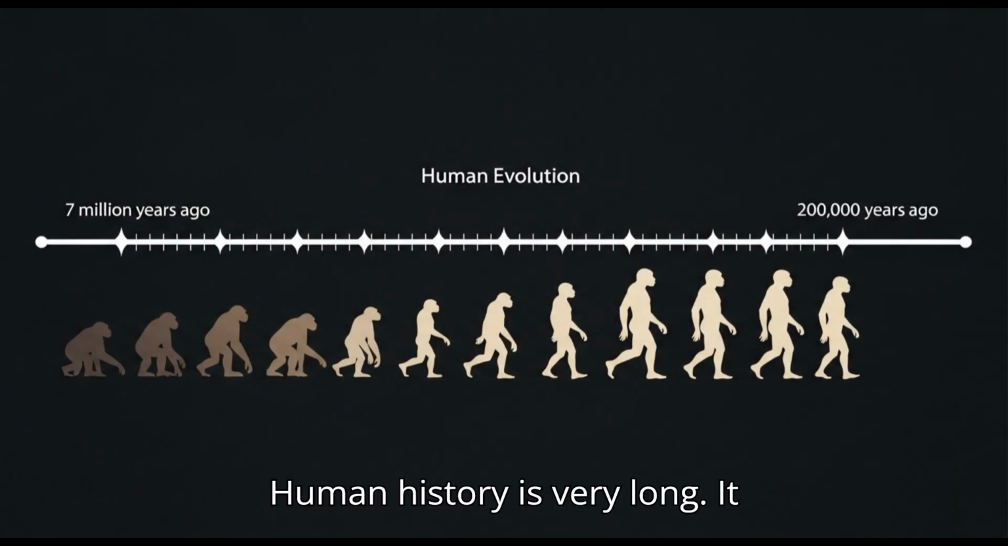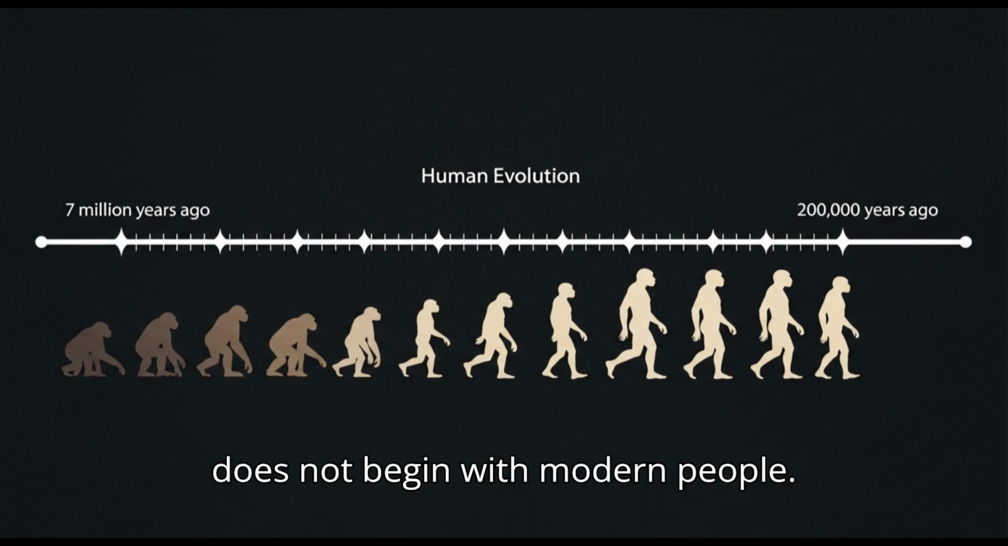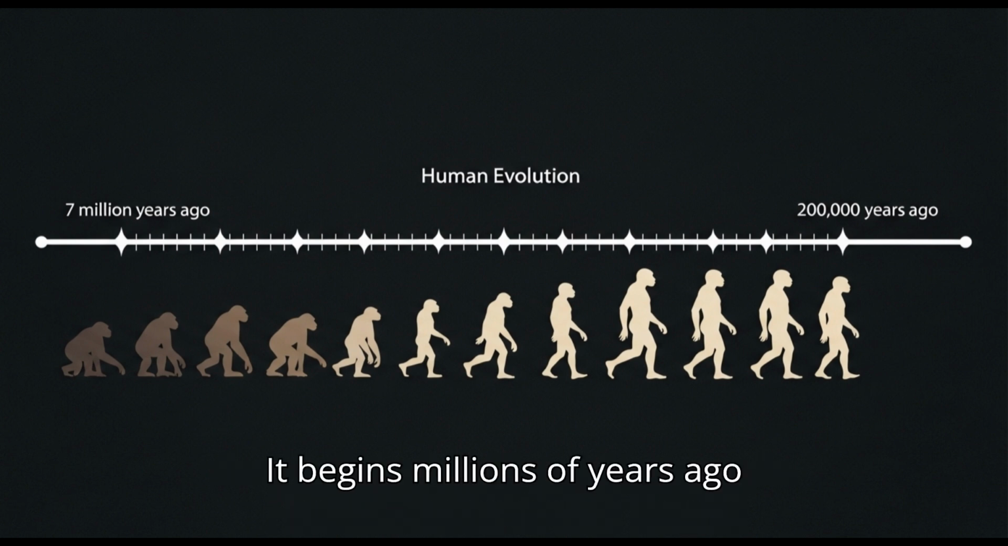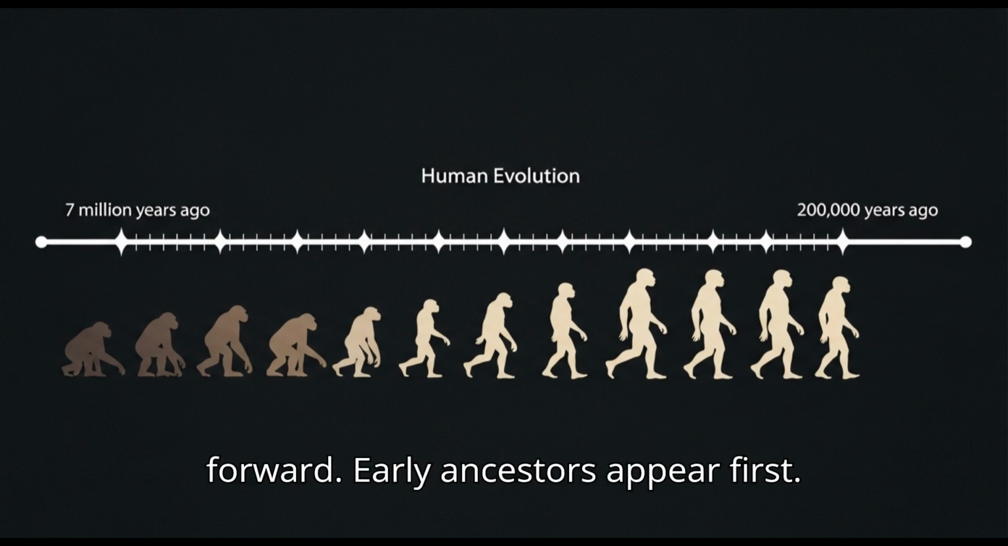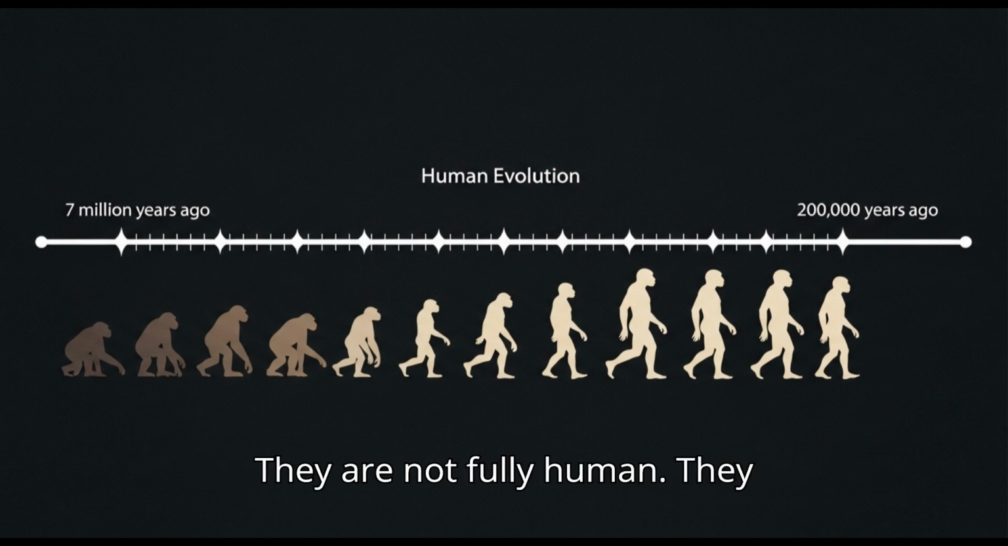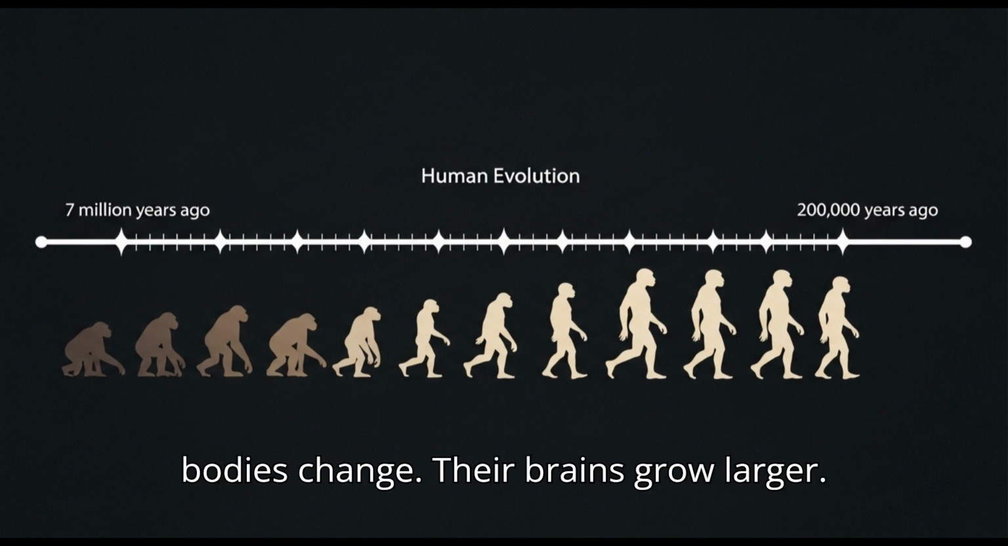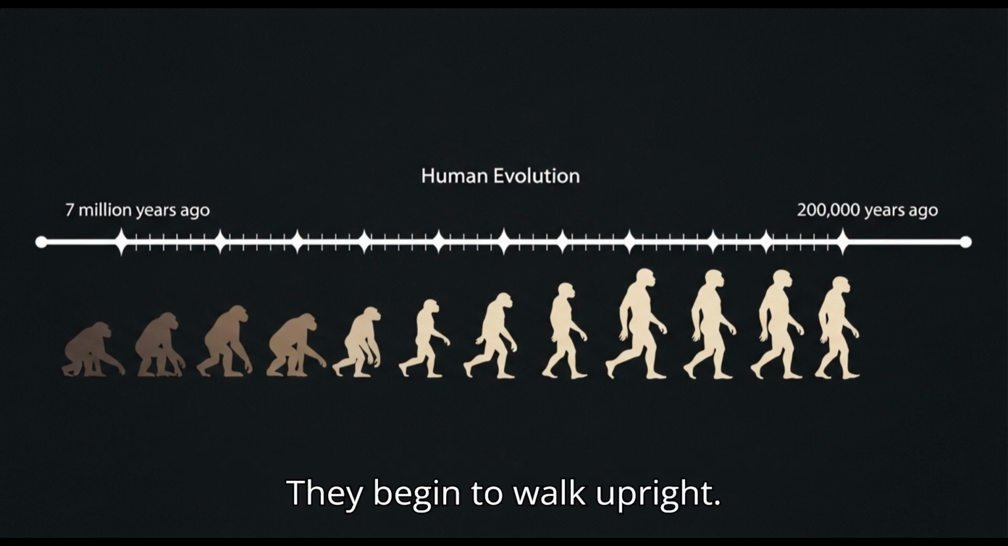Human history is very long. It does not begin with modern people. It begins millions of years ago. On the timeline, time moves slowly forward. Early ancestors appear first. They are not fully human. They are not fully ape. Over time, their bodies change. Their brains grow larger. They begin to walk upright.